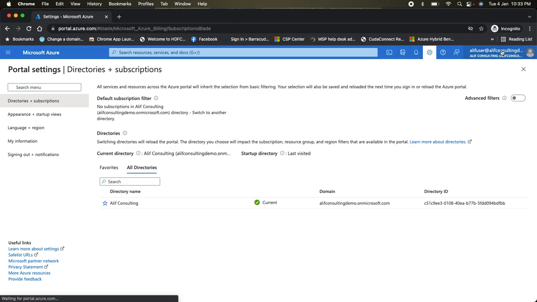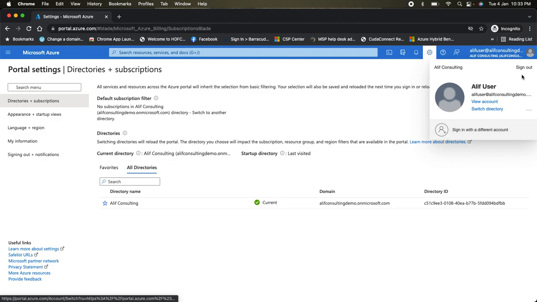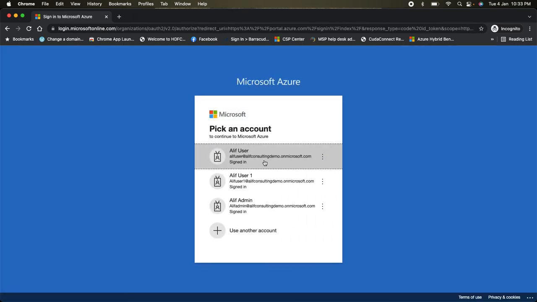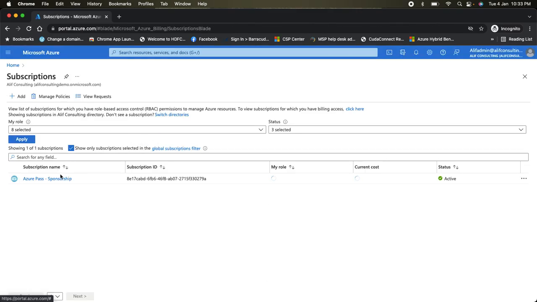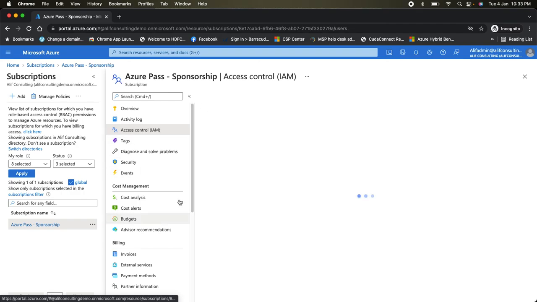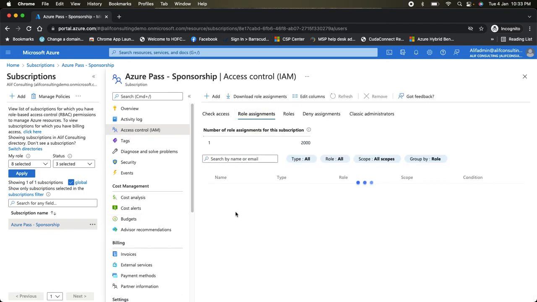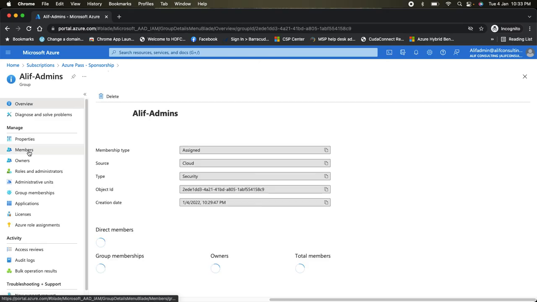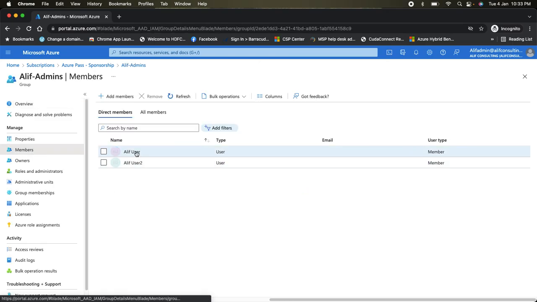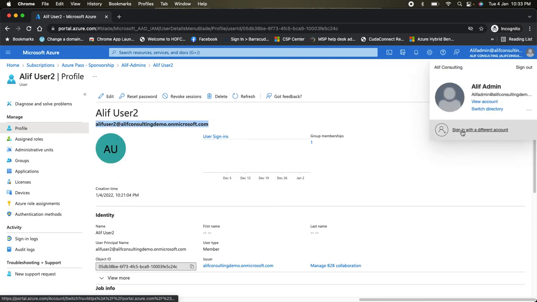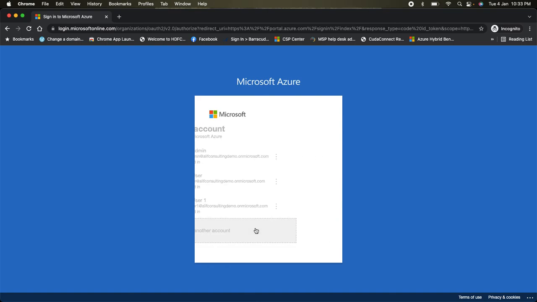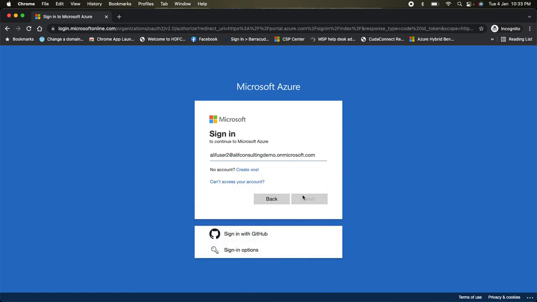Okay, let's log back in with the admin account and see why that user doesn't see any subscription in the account. So role assignment, Alif admin and the member. So Alif user 1 and Alif user 2 are part of this one. Okay, so let's log in with the Alif user 2 account, sign in with a different account, and paste.